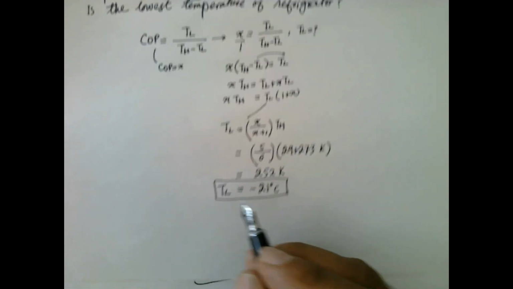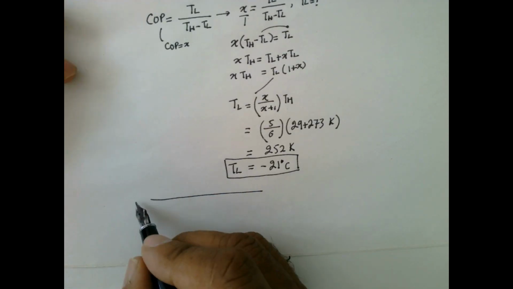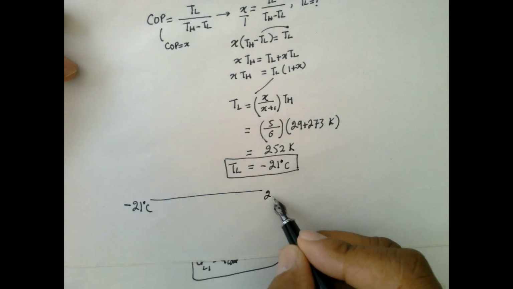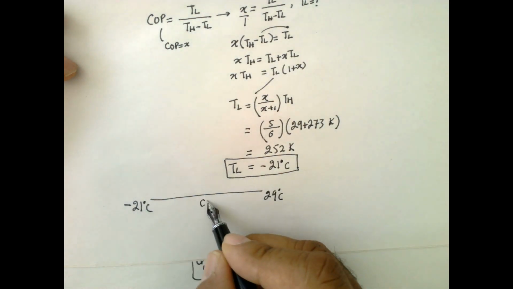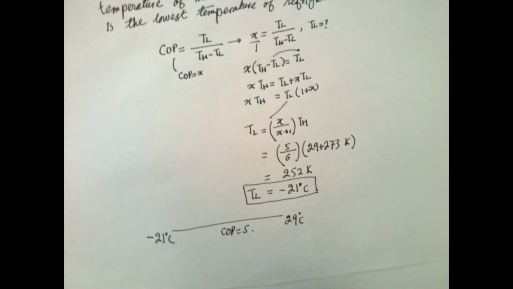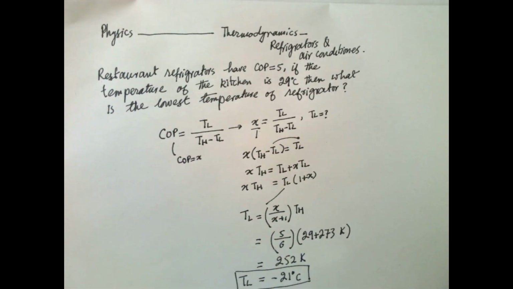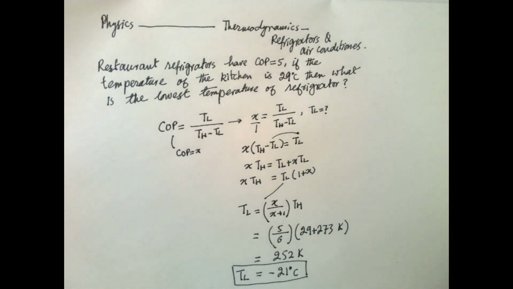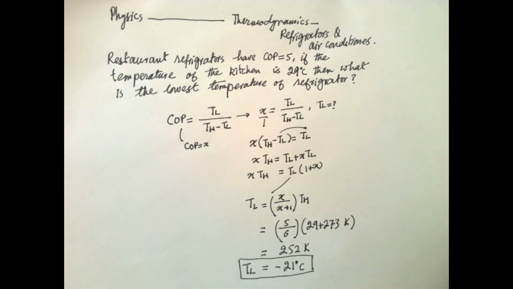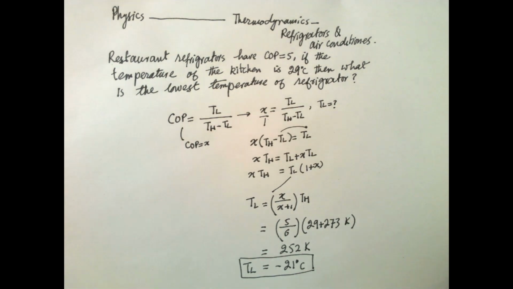So this says that at minus 21 degrees C and 29 degrees C, COP is equal to 5. So this will be the normal COP of restaurant refrigerators.